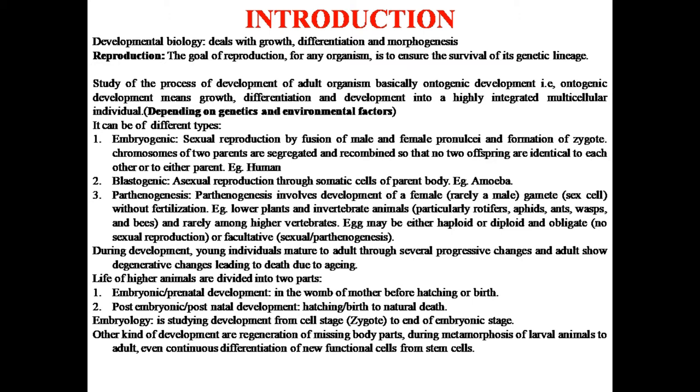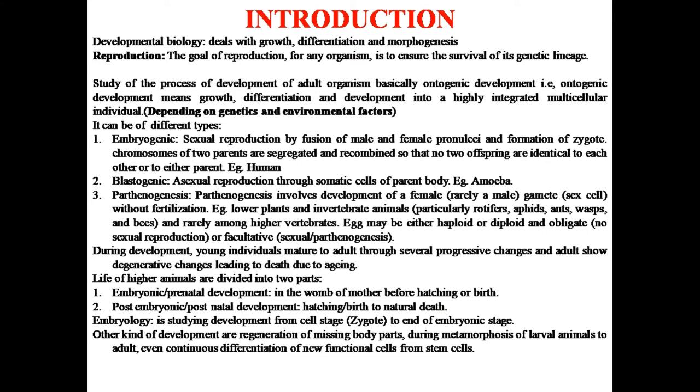And post embryonic or postnatal development means that after birth and up to death, whatever process is occurring will come under this. So these two processes combine and form the development of an individual. All the things which we study regarding this come under developmental biology.